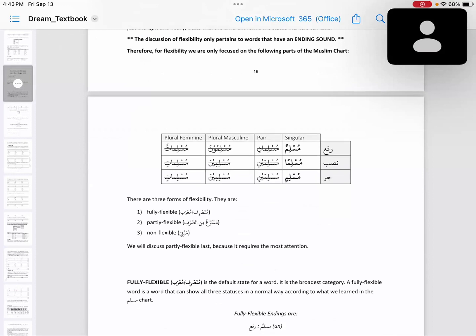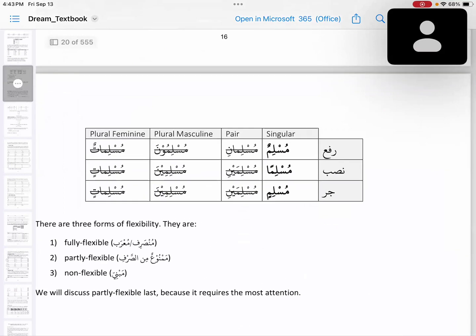So have a look at this. In this chart, only these three, Muslimun, Musliman, Muslimin, are known to have ending sounds. The singular form of the Muslimun chart have ending sounds. Others are ending combinations, so we cross them out.